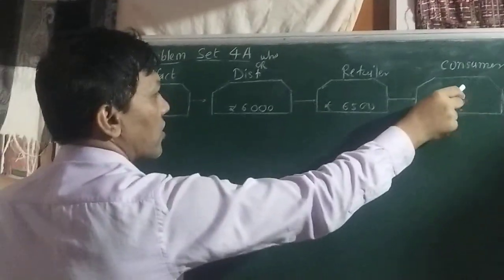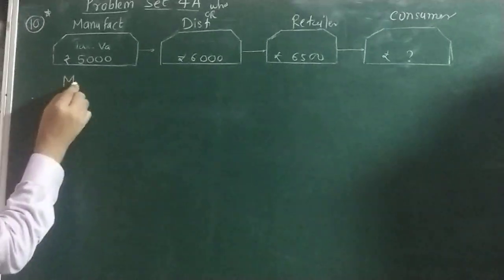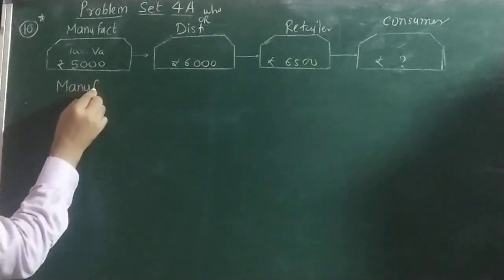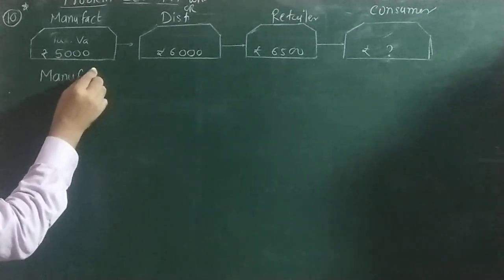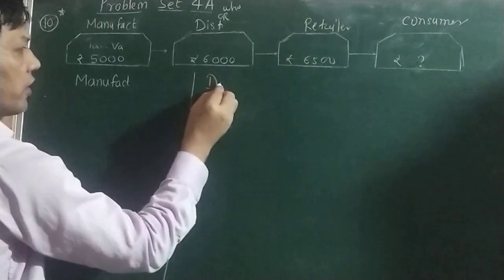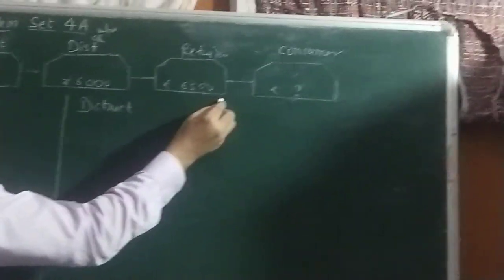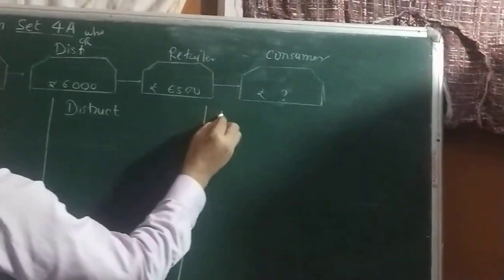So not for the customer, only for these 3 persons. So I am making 3 parts: manufacturer, then distributor or wholesaler, one and the same thing, and for retailer.